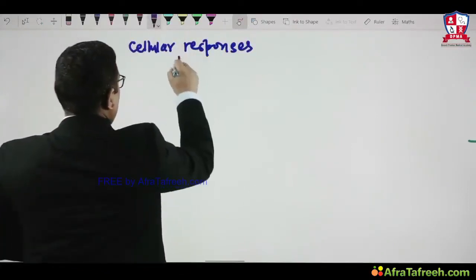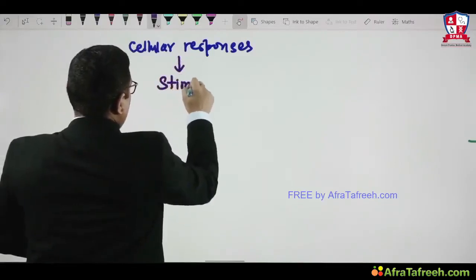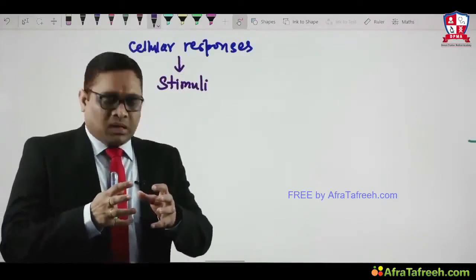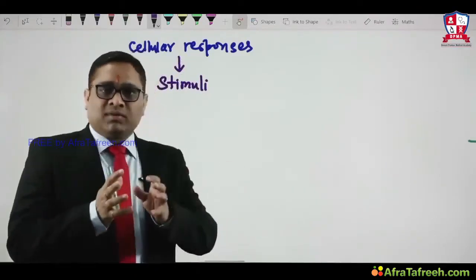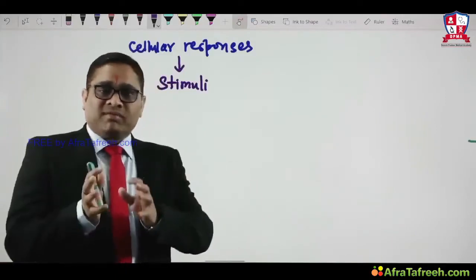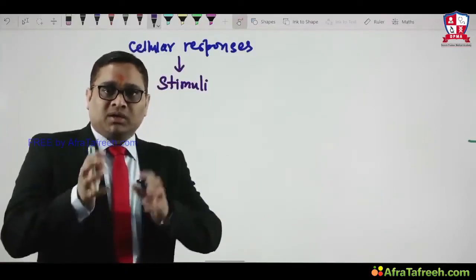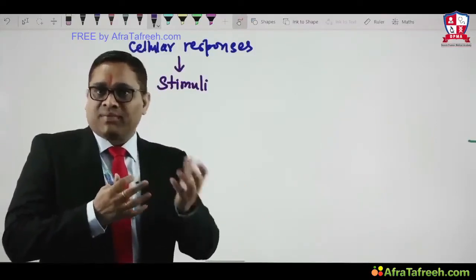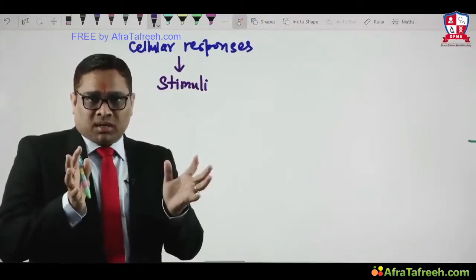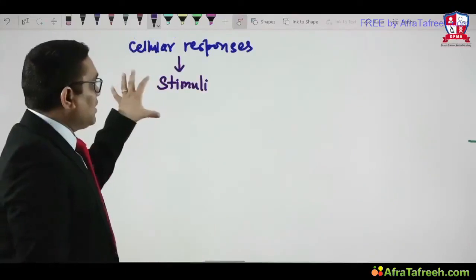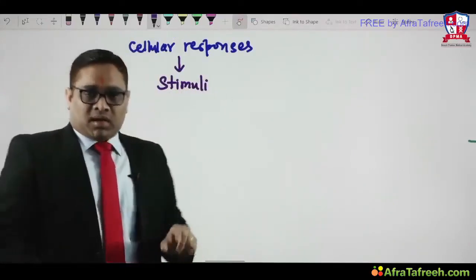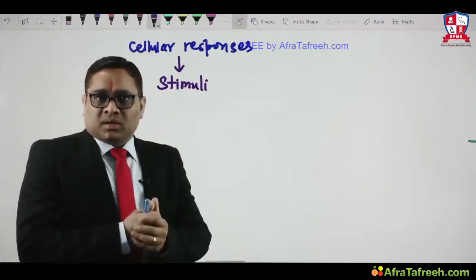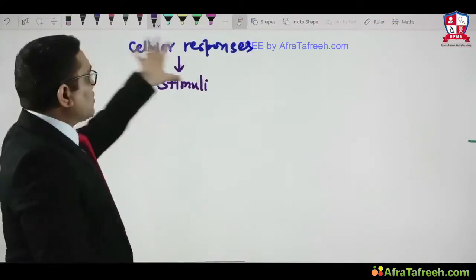Cellular responses to the different types of stimuli, because these stimuli will decide whether the cell will acquire adaptation, or the cell will go for injury, or there will be aging, or there will be intracellular accumulation of substances like glycogen, protein and fat. So these are the 4 important changes which you will see in a cell whenever they are exposed to stimuli. And remember here that the type of stimuli will decide what kind of changes we are going to see inside the cell.